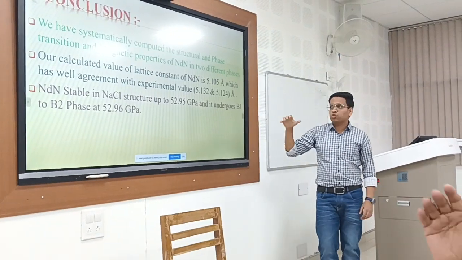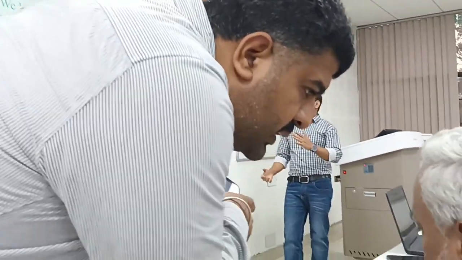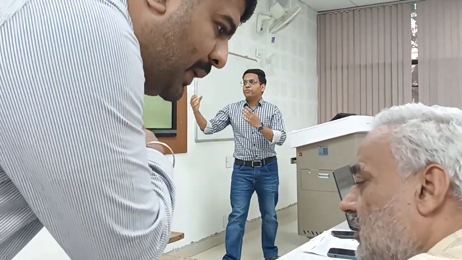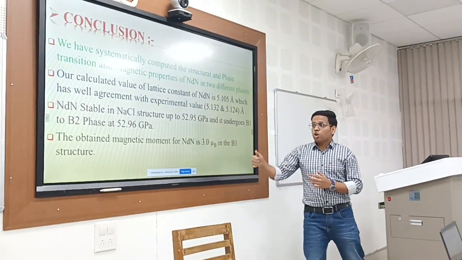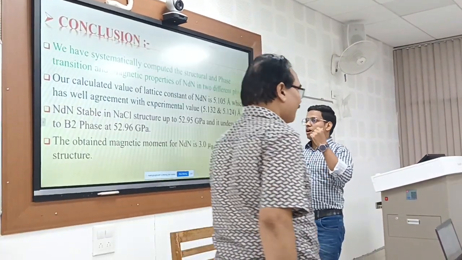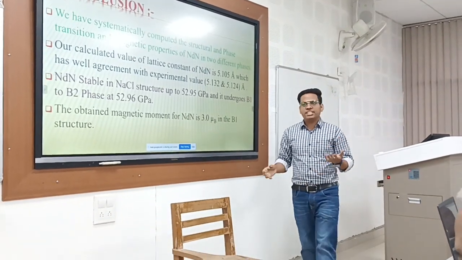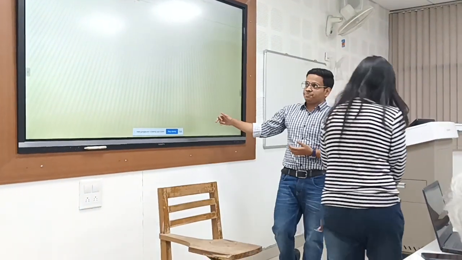Neodymium nitride is stable in the sodium chloride structure up to 52.95 gigapascal, and it transforms from B1 to B2 phase at 52.96 gigapascal. The obtained magnetic moment for neodymium nitride is 3 Bohr magneton, so it is a high integral value. That's why you can say that it is a ferromagnetic compound.